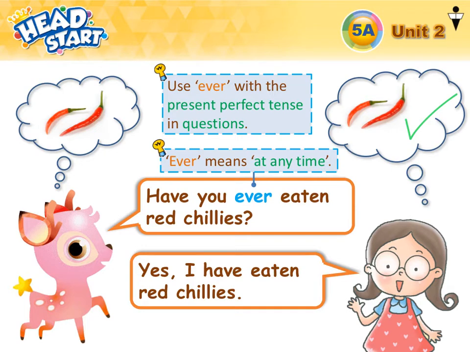Okay. Then you have to use present perfect tense have eaten to show that you have got that experience. You are counting from 0-year-old until now. Yeah, I have tried that before. So you would say, yes, I have eaten red chilies. And look at here. You have present perfect tense have eaten in a question, and you add the word ever in a question.